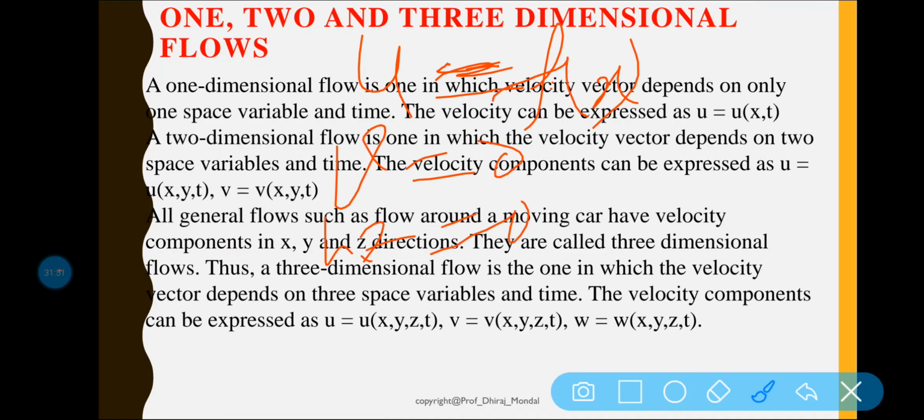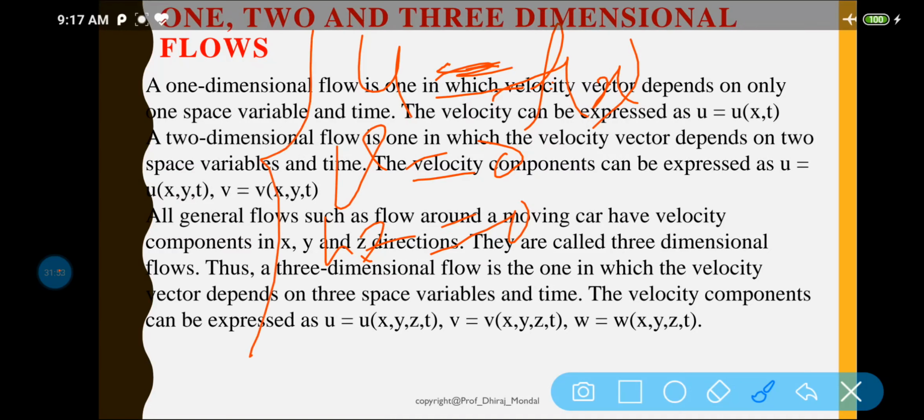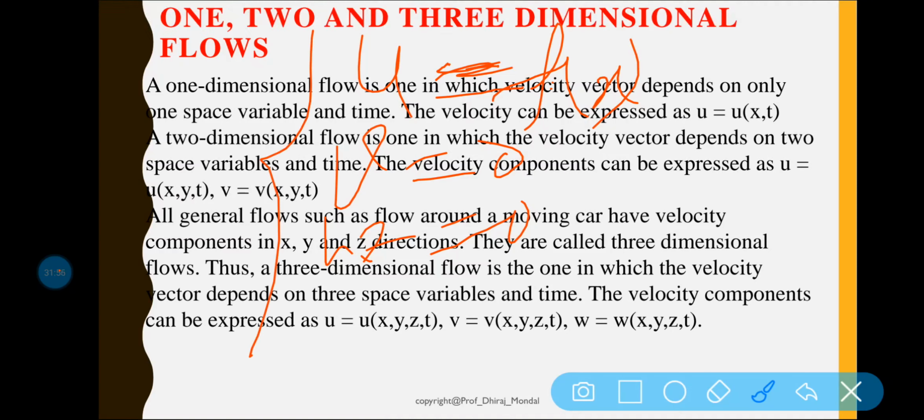This is because it is one dimensional flow. For a steady one dimensional flow, the velocity is a function of one space coordinate only, and the variation of velocity in the other two mutually perpendicular directions is assumed negligible.